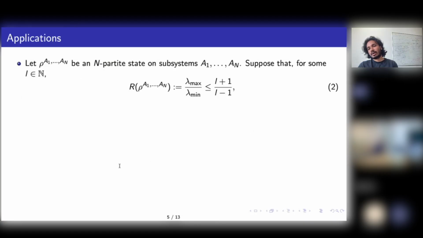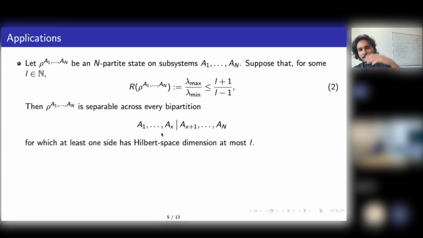And a few applications. How does this help us? Let's say you have a multipartite state, an N-partite state, and compute the lambda max over lambda min of the state rho. Take the lambda max and lambda min and compute the ratio. And let's say you can find a natural number L which satisfies this inequality. Now what it says is, if you make a bipartition, if you make a cut in this multipartite state, such that one side has a dimension at most L, then in that cut it has to be separable. This is what it will imply.